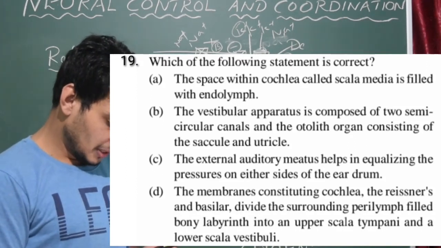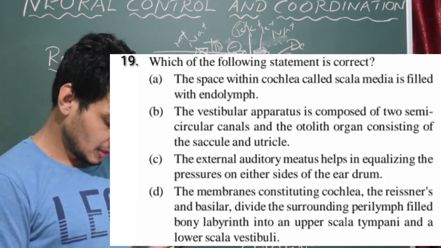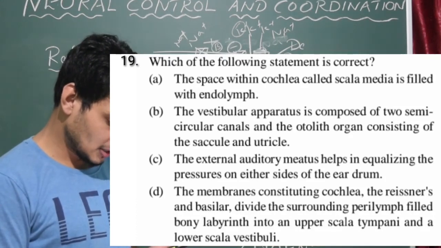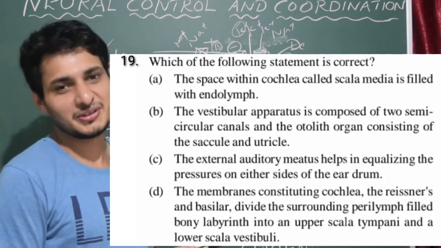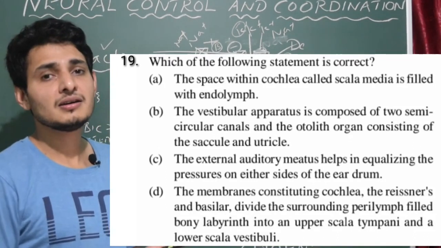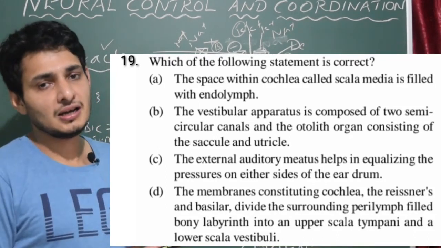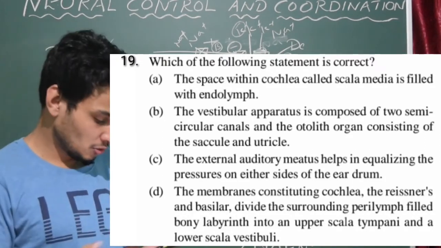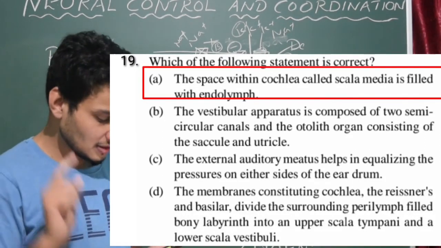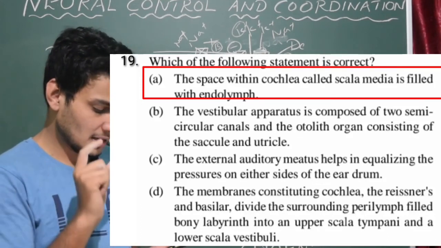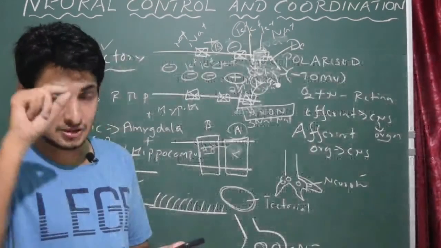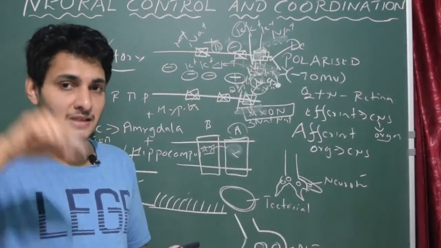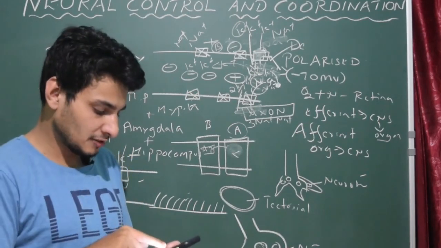Option D, the membranes constituting cochlea, the Reissner's and basilar, divide the surrounding perilymph filled bony labyrinth into upper scala tympani and lower scala vestibuli. No, that is wrong, because upper is always scala vestibuli, the lower one is scala tympani, middle is scala media. So option D is also wrong. So option A is correct, because cochlea has scala media which is filled with only endolymph, whereas the other two chambers, that is tympani, the lower one, and vestibuli, the upper one, contain the perilymph. So option A is correct for 19th question.